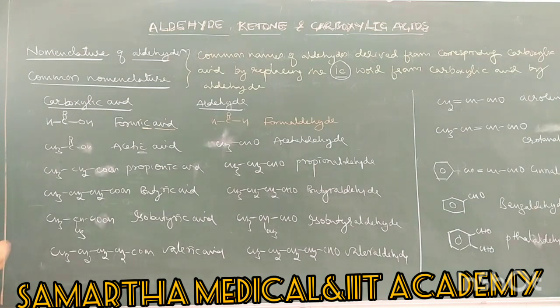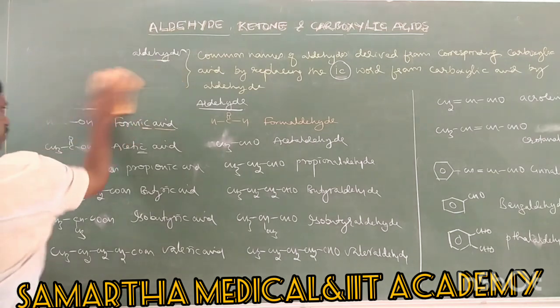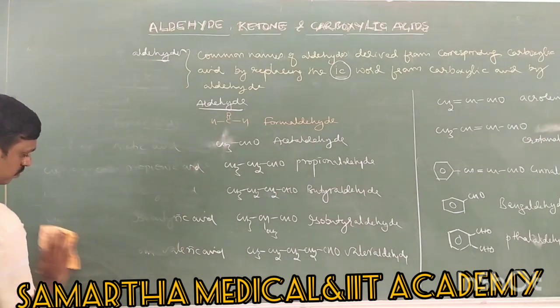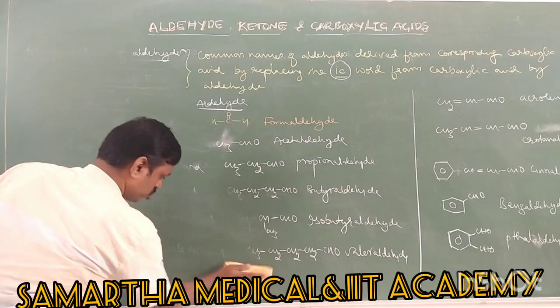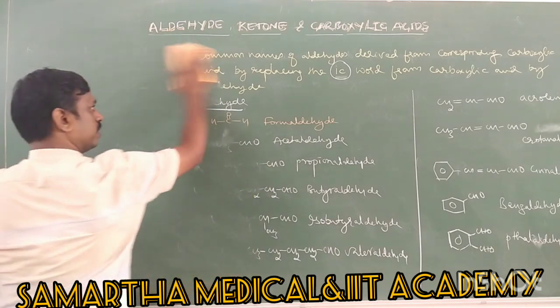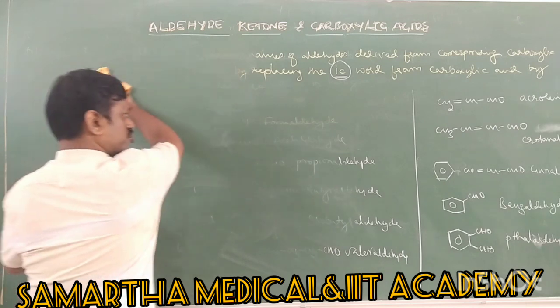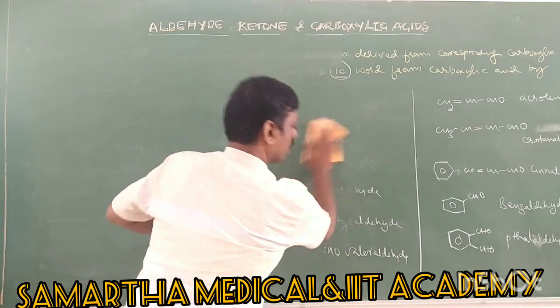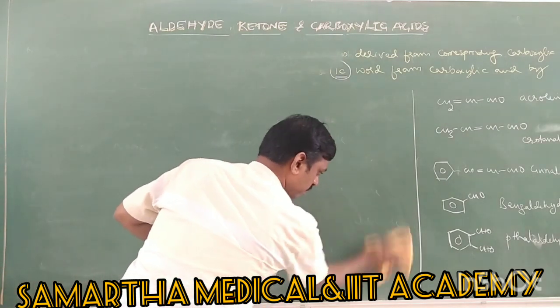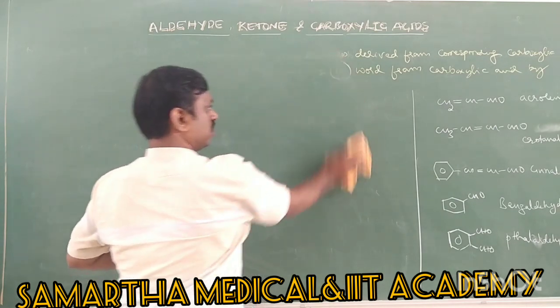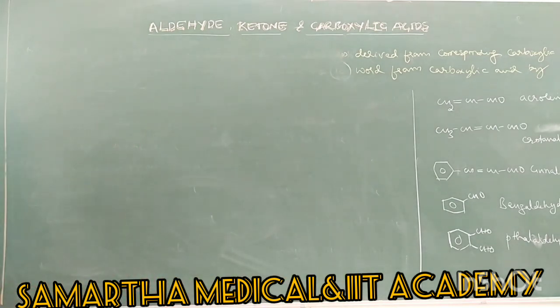Okay, next, if the substituents are present, then the name of the substituents or the position of the substituent should be located with alpha, beta, gamma letters, that is Greek letters. So therefore, write one more point.